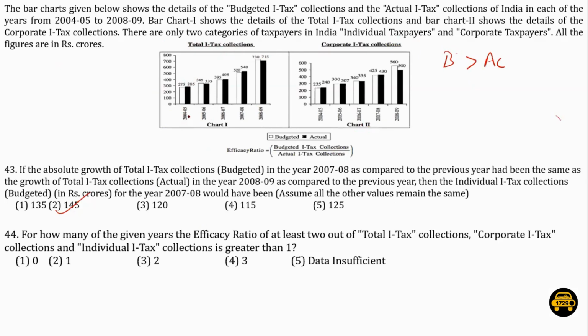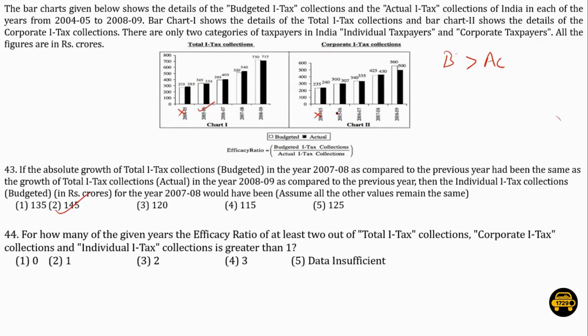So for 2004-5, let's see. Here the efficacy ratio, budgeted upon actual, is less than 1. So this won't be the case. Here again it is less than 1. So if 2 are already less than 1, we need not calculate the third one because that won't matter. Now for 5-6, this is greater than 1.